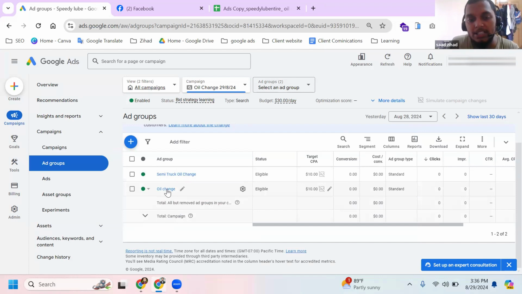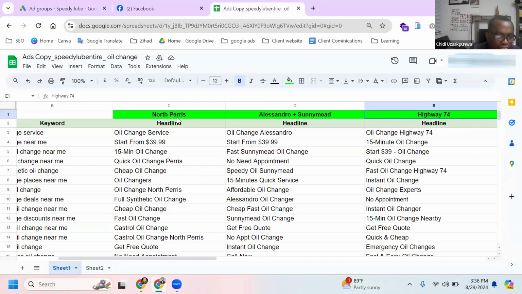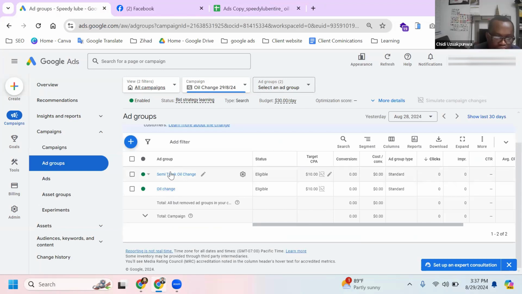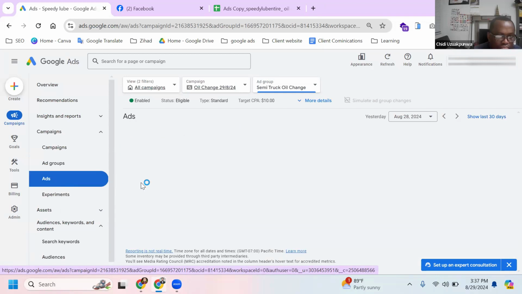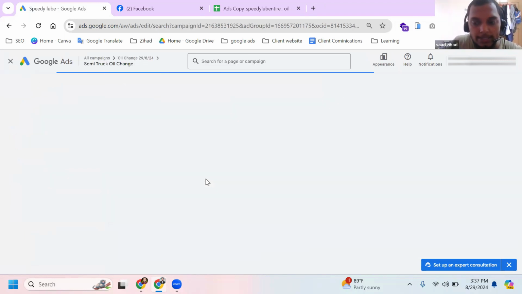Oil change, it means this one has four ads, sheet one, north. Yes, three ads I set up for this ad group, and this ad group only one ad. And if I explain again, just look here, I select this one, semi-truck first, and if I click here the ads, look here in semi-truck there is one ad. And if you want to see what is in these ads, just click here. You can see what is inside.